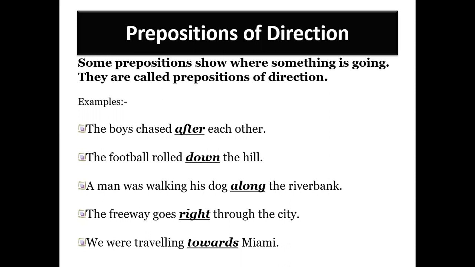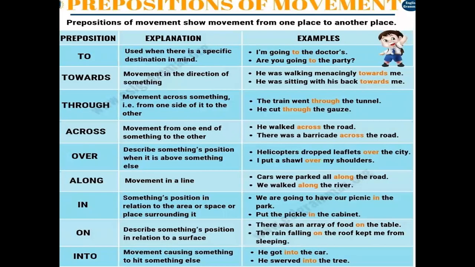Now we'll learn about preposition of direction with the help of this chart. Prepositions of movement show movement from one place to another place. Here you can see prepositions, explanation and examples are given. So we'll take one by one. The first one is to. To is used when there is a specific destination in your mind, like I'm going to the doctor's house, or are you going to the party? These places or destinations are specified, then we can use to.